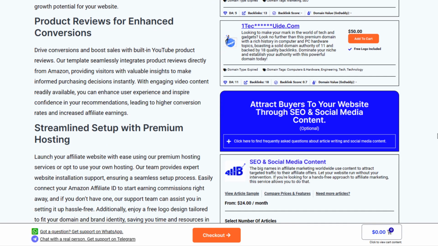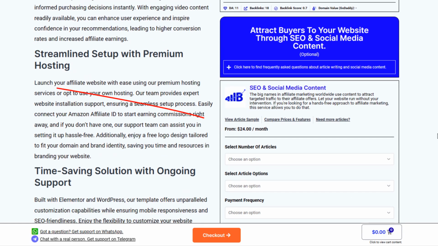Next is SEO and social media content. This is optional. However, before SORA is released to the public, you can use this option to get started generating traffic. If you want to start earning passive income on Amazon, basically this creates content for you all year round so you can focus on other important things, especially if you have a day job. This will help you build a passive income business at the side.